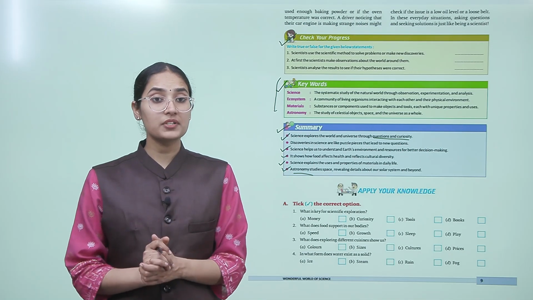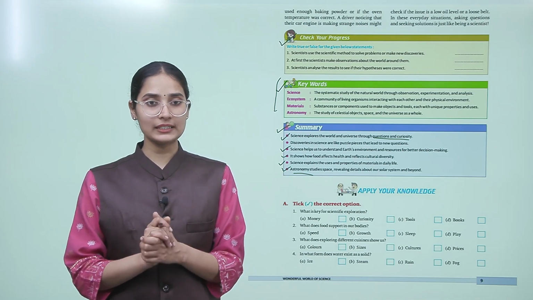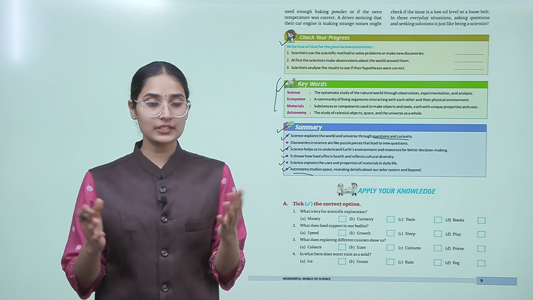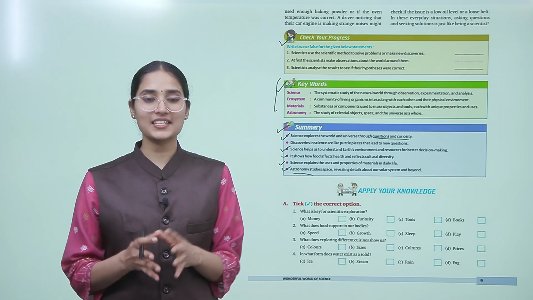So I hope this chapter is clear to you now. Based on the understanding from this chapter, you have to revise and look around yourself, ask questions and do the rest of the exercise in your homework.